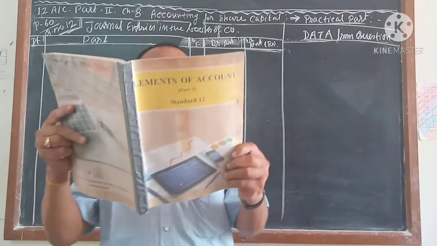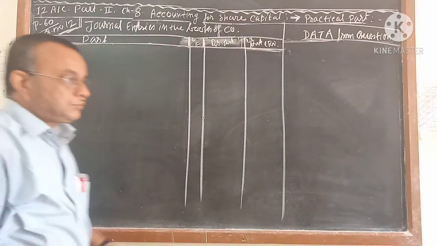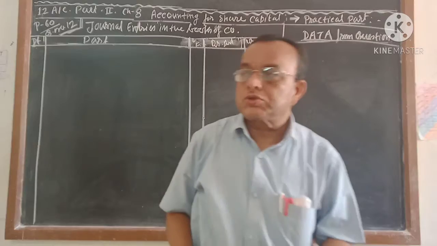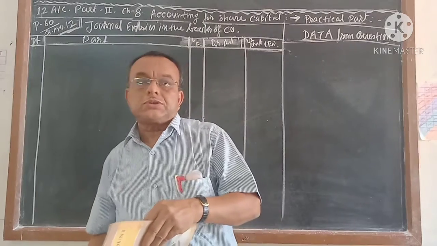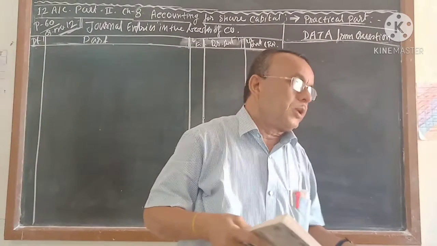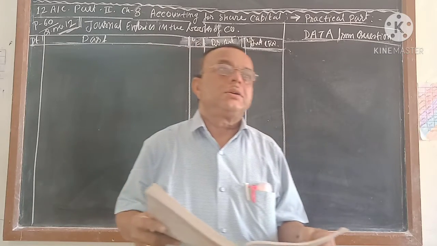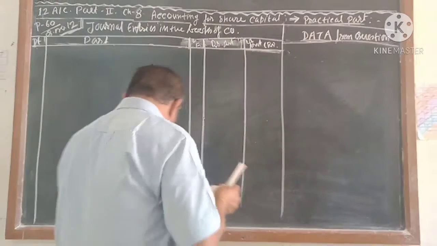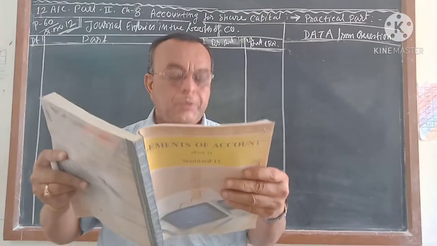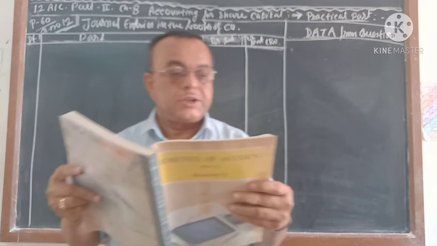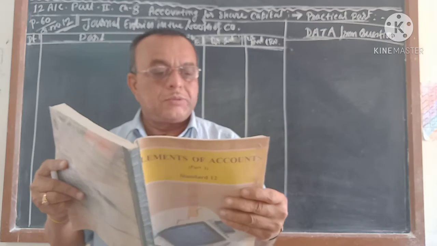According to your textbook, page number 60, question number 12. I told you short type of sums may also come. For 8 marks it may happen that 2 questions of 4 marks or 4 questions of 2 marks are given. When you read the question, try to understand what data is given in it. This is most important because you have to follow your data. Question number 12, page number 60: Write generally in the books of the company for forfeiture and reissue of forfeited shares from the following information.